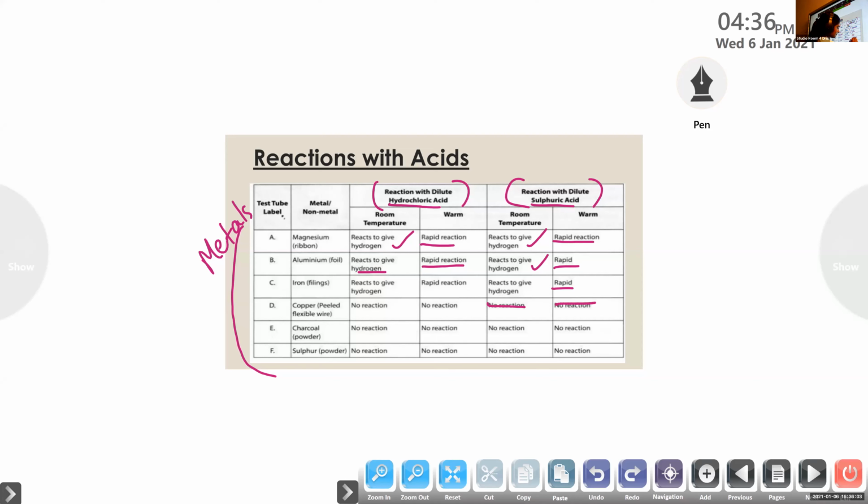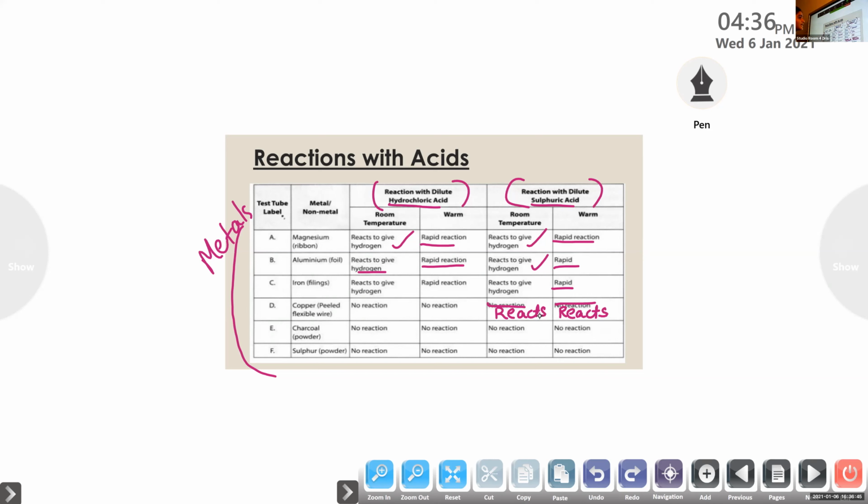When it reacts with dilute sulfuric acid, in warm condition, it reacts. So copper is a metal, and all other metals react with both dilute hydrochloric acid and dilute sulfuric acid. But in the case of copper, it is an exception. It does not react with hydrochloric acid, but it reacts with sulfuric acid. Clear?